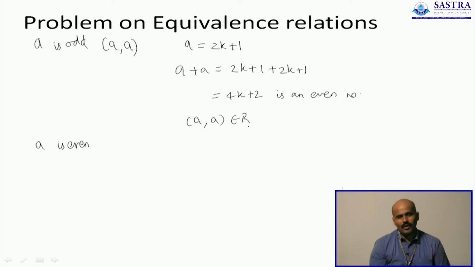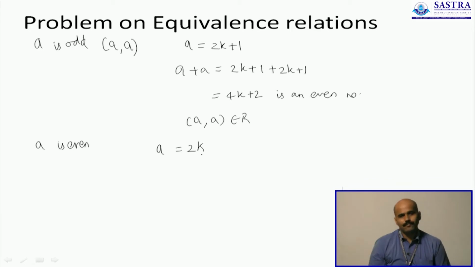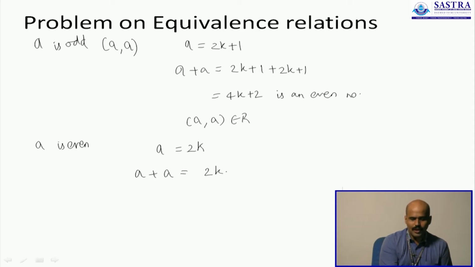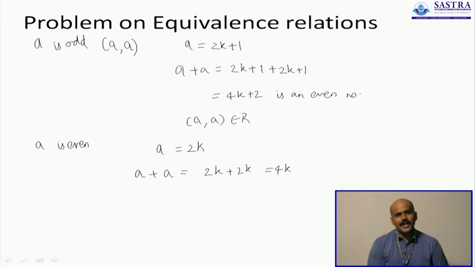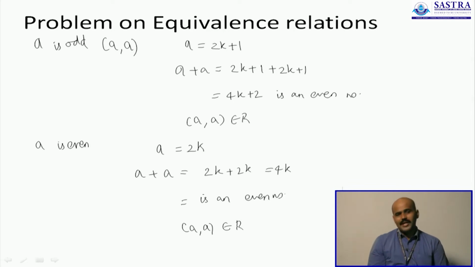You have done it for the odd number case. Now, let us try it for the even number case. What if a is even? If a is even, a is going to be of the form 2k, because it is a multiple of 2. Every even number that you can think of is a multiple of 2. So, a is of the form 2k. Now, what happens if you add a with a? You will have 2k and 2k giving us 4k. It is a multiple of 4. Now, as long as k is an integer, 4k is always an even number. So, which means a plus a is also an even number, which means the pair a comma a will also be part of the relation even if a is an even number.